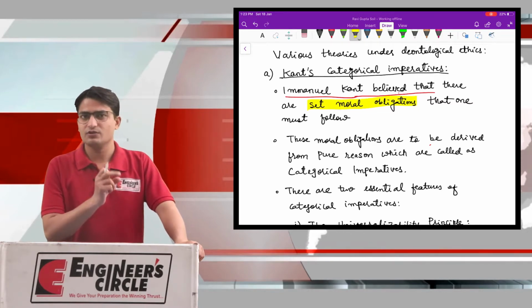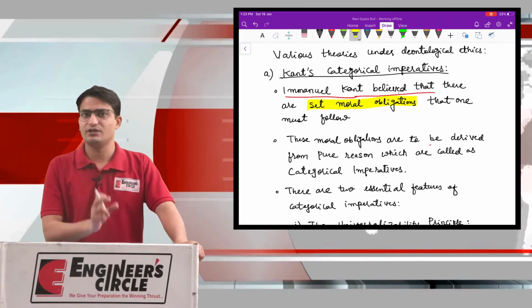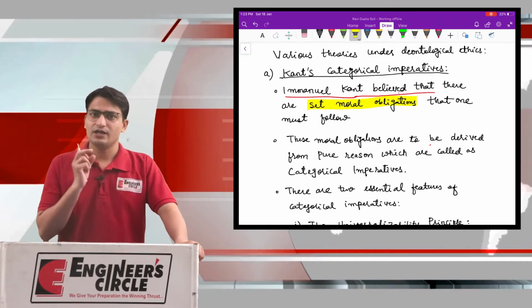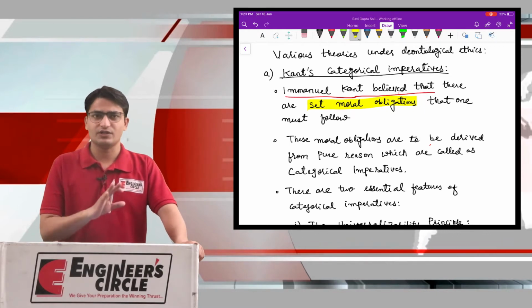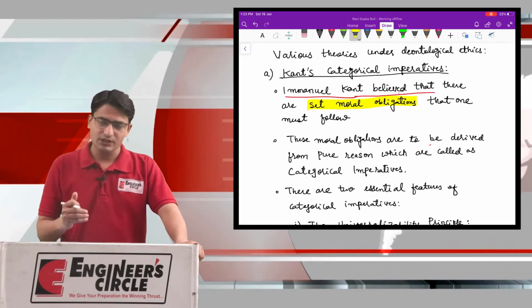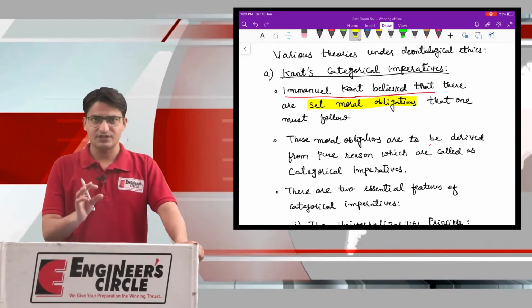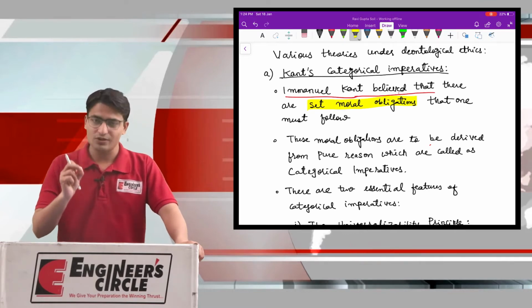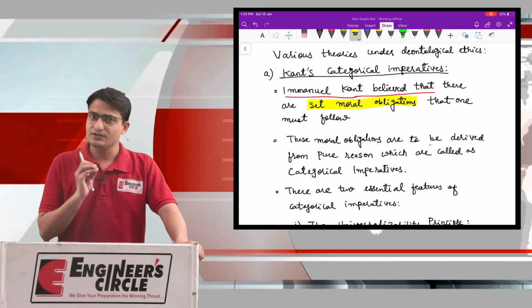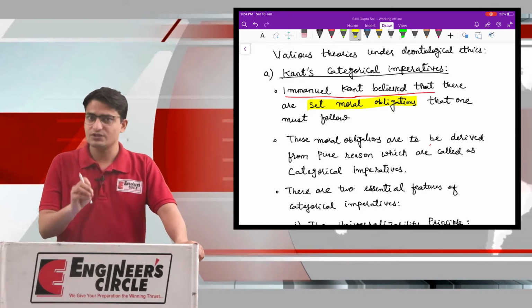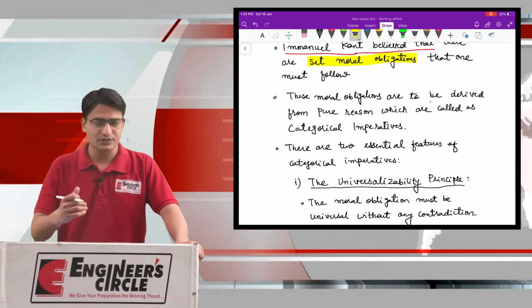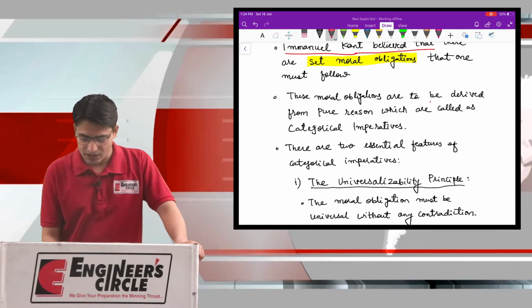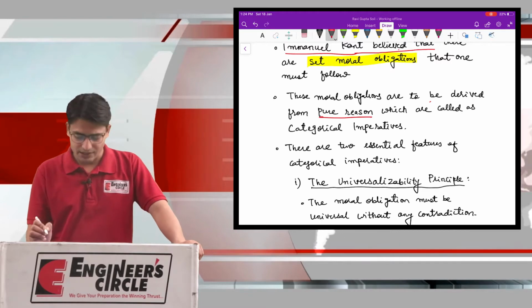Now again revising, in deontology, that is duty ethics, we have learned that your action will be called moral only when the inherent quality of the action is good. Immanuel Kant is further developing this, and he is saying that there are certain set moral obligations, and these must be satisfied for an action to be inherently good. Further, these moral obligations are to be derived from pure reason, which are called categorical imperatives.